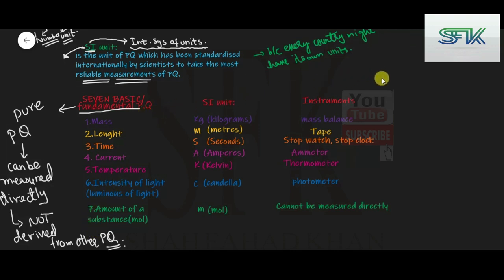For example, take the formula for speed that you have been studying in your lower classes. Speed can be written as the ratio of distance to time, right? Distance traveled per unit time is the speed.